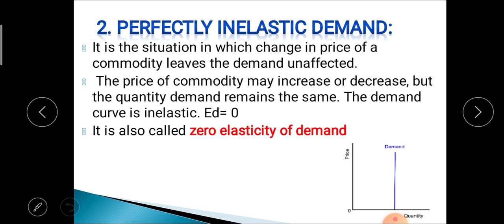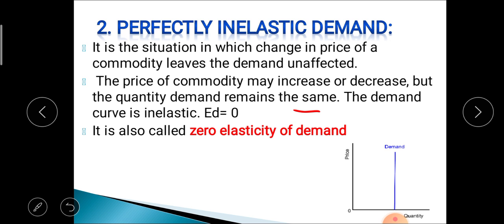After that, the second type is perfectly inelastic demand. It is the situation in which a change in price of a commodity leaves demand unaffected. That means even a larger change in price of that particular commodity has no effect on quantity demanded. If the price of the commodity increases or decreases but the quantity demanded remains the same, it is known as perfectly inelastic demand.